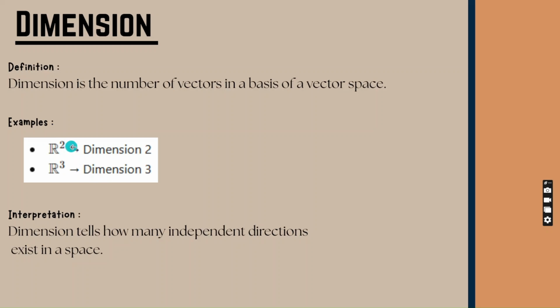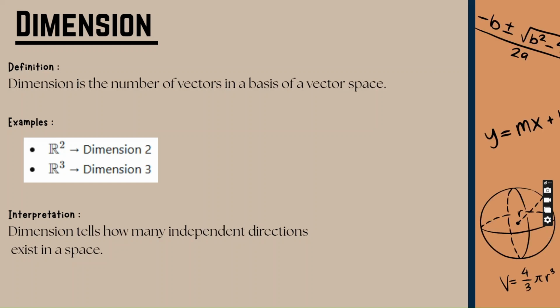Dimension tells us how many independent directions exist within a vector space. Spaces with higher dimensions allow greater complexity and are commonly used in areas such as engineering, data science, machine learning, and mathematics. And understanding dimension is important because it helps describe the size and structure of vector spaces. That is dimension.